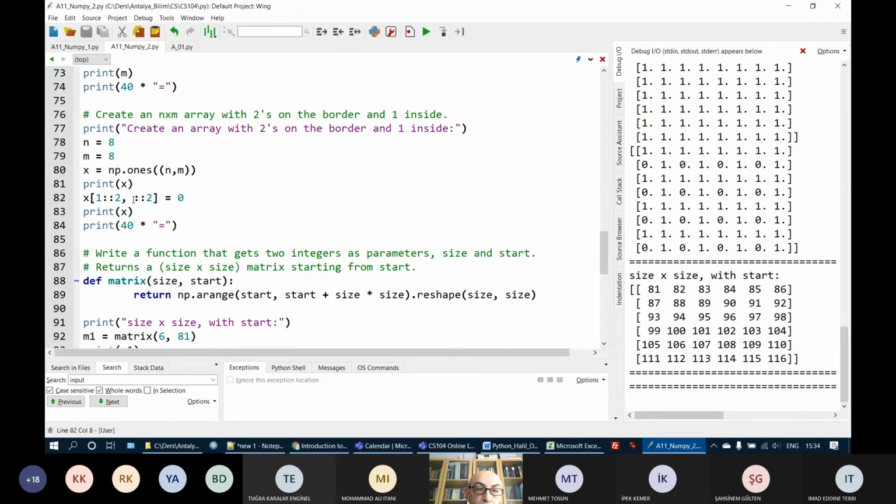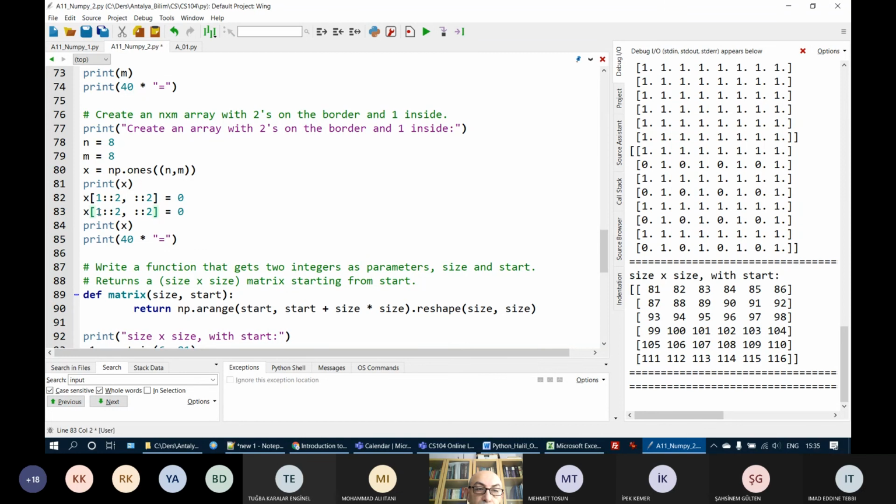It is quite different. What I have to do is I will do this. Now it will be interesting. 0 and 1 here. Now I have my chessboard, okay?